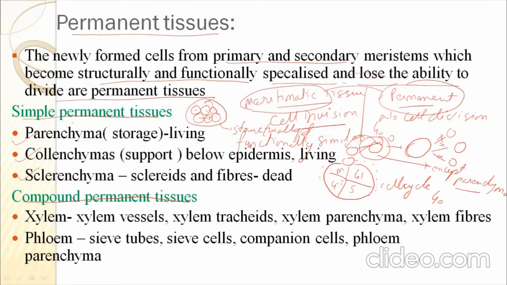So if all the cells are similar, it is called a simple permanent tissue. While if the group of cells is like this, and this is another cell, and here is another cell, and this group of cells is of different size and different shape, such a group of cells is called a compound permanent tissue.